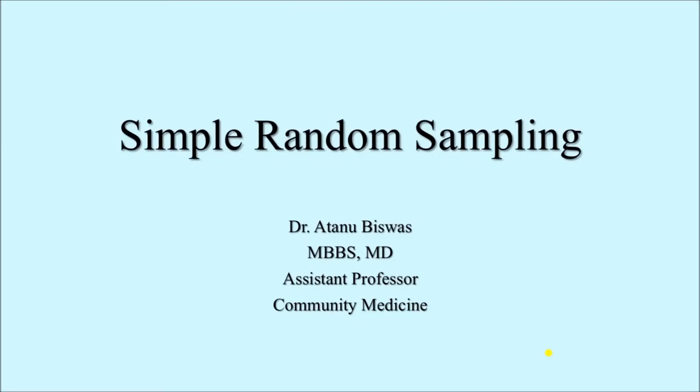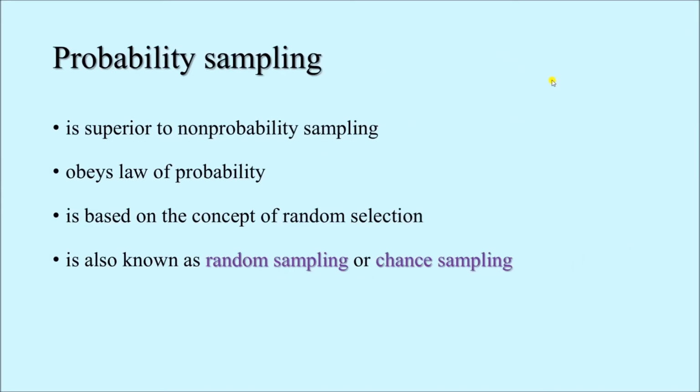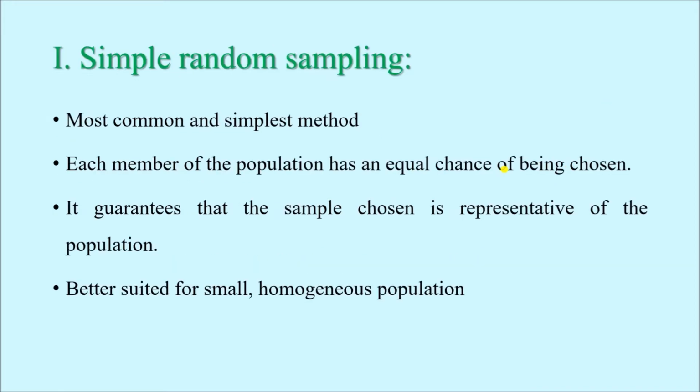In our last video, we learned non-probability sampling. Today we shall talk about simple random sampling, which is obviously one kind of probability sampling. So the question is, what is probability sampling? It is that kind of sampling where individual sampling unit has equal and known chance of being selected. That is why probability sampling is considered superior to non-probability sampling, because it follows the laws of probability. It is based on the concept of random selection, and that is why it is also known as random sampling or chance sampling.